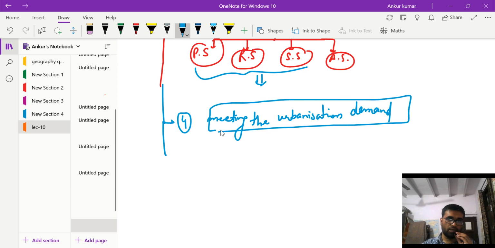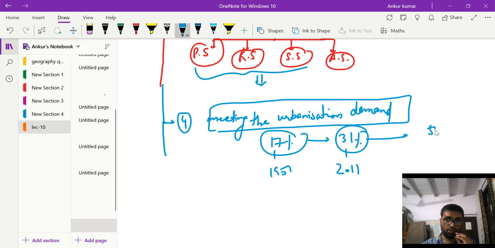We have said it repeatedly that urbanization in India has increased from 17% to 31%. This is the data of 2011, this is data of 1950, and this urbanization will increase to 50% by 2050. So if this kind of urbanization is happening, that means we need huge land for the urbanization, right? So for meeting the space for this kind of population, we need very cautious urban planning, and the urban land use has to be regulated properly.